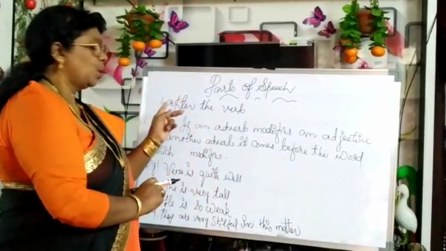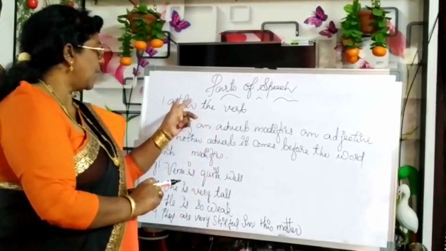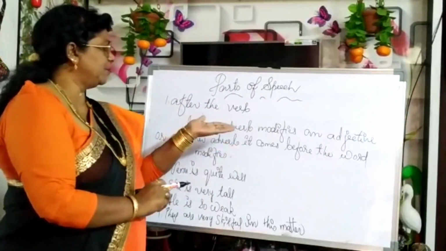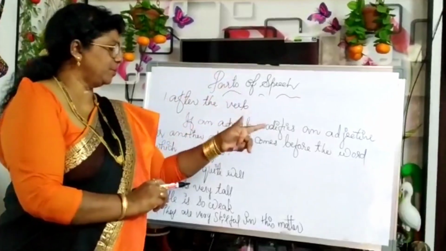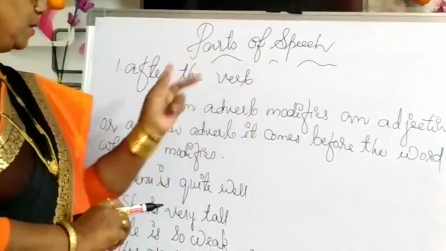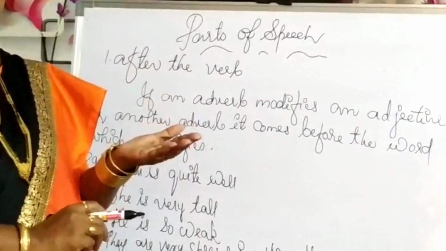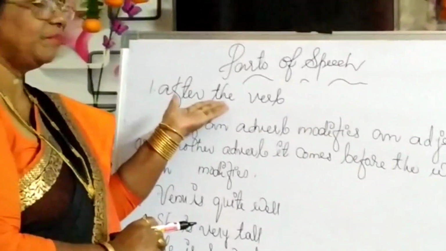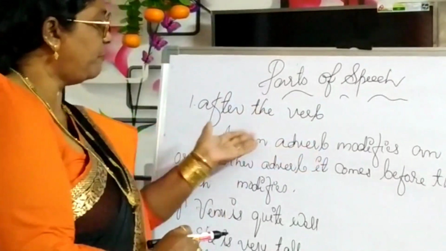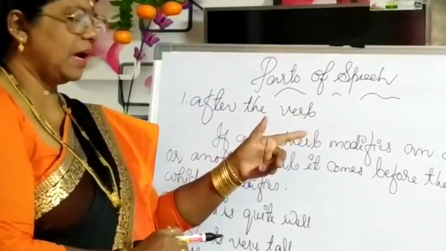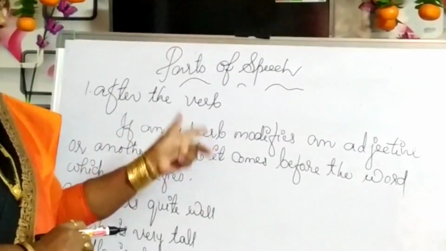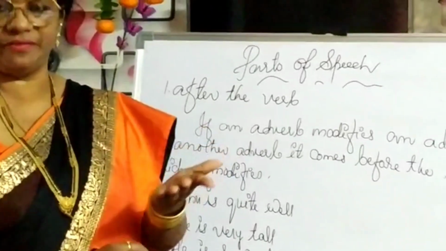Generally, we use an adverb after the verb. But at certain times, if an adverb modifies an adjective or another adverb, it comes before the word which it modifies. Once again, commonly adverbs come after the verb. If an adverb modifies an adjective or another adverb, it comes before the word which it modifies.